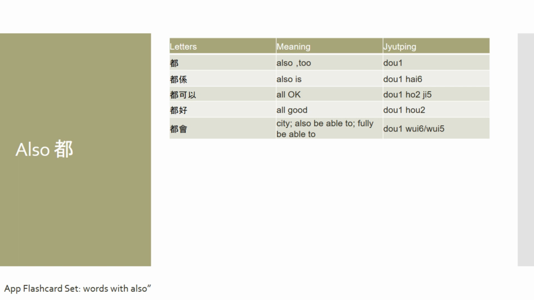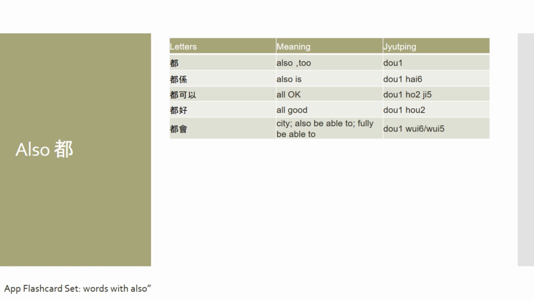However, there's another definition, which is seldom used, as just 都會, and that is city. Now, it doesn't pronounce like this. It pronounces 都會. People seldom use this to refer to city, because city is 城市.